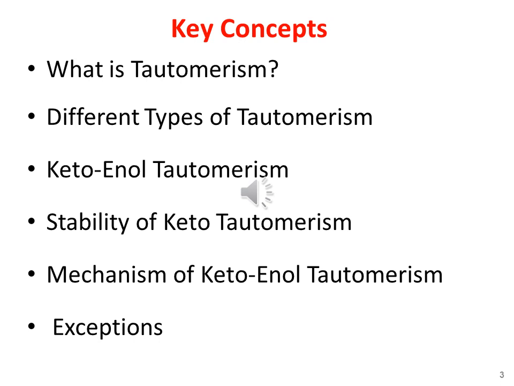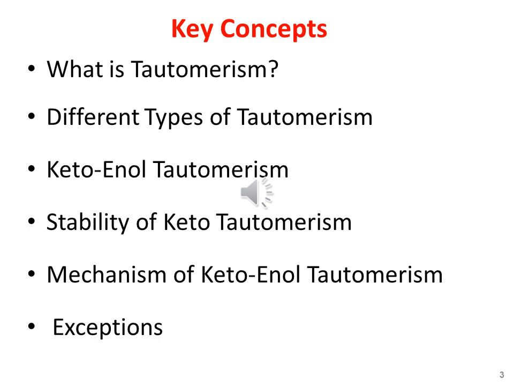As I have already informed you, first of all we will learn what Tautomerism is. We will go over the definition of Tautomerism. Then we will also discuss the different types of Tautomerism with some examples. In our syllabus, Keto-enol Tautomerism is covered in detail, so we will discuss it in detail. Of course, we will discuss the stability of the different tautomeric forms of Keto-enol Tautomerism.